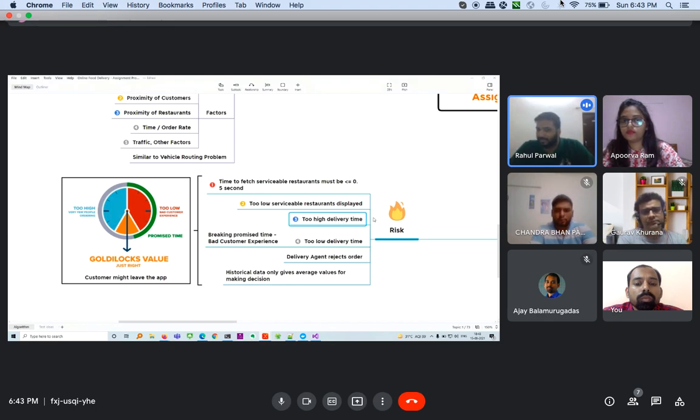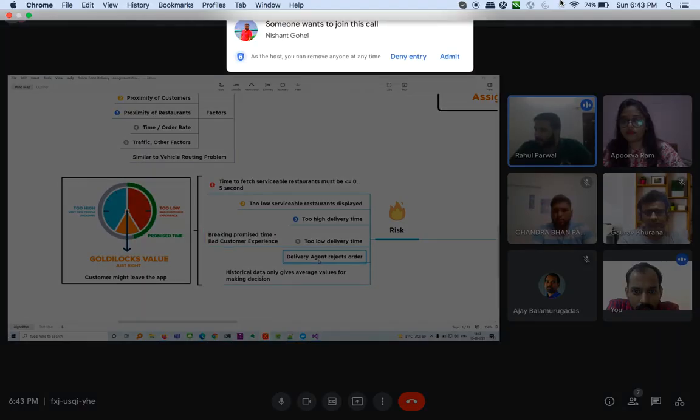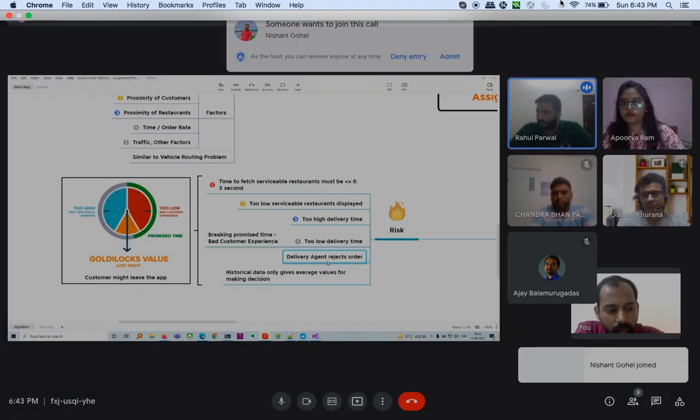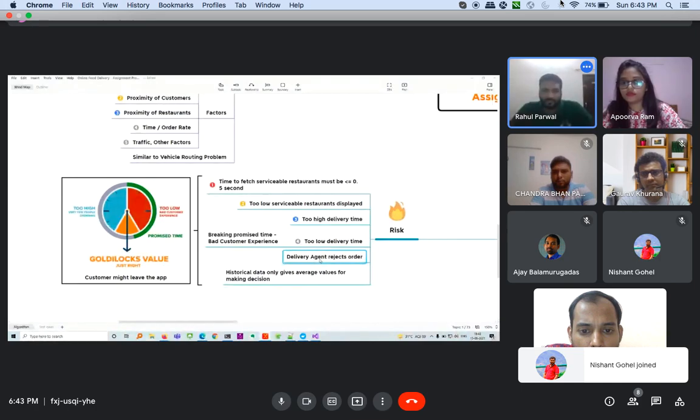Or too low a delivery time: if they say 10 minutes and in reality it doesn't work out, then in the long run it will create a bad customer experience and they end up breaking all this promised time. Another risk is that the delivery agent can keep on rejecting the order, which is a problem in this case.